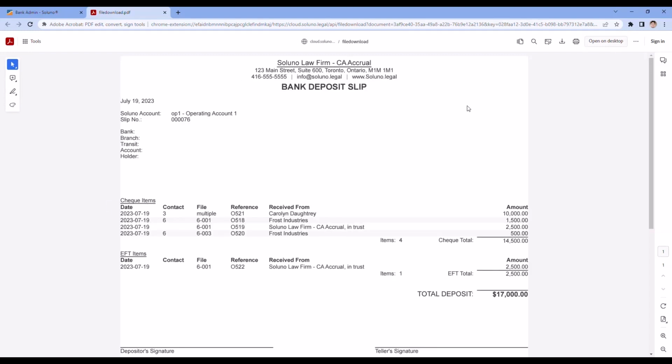We will create a deposit slip. Now, it's a possibility maybe your bank would accept our deposit slip. Then you just have to sign it and get the bank teller to sign it. They may not. You may have to use your own deposit slip, but just be aware that we will create a PDF copy whether you use it or not, so you have it within the system.